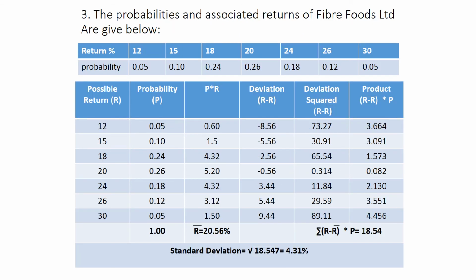So students, we have the next question. The probabilities and associated returns of Fiber Foods Limited are given below. This is very similar to the previous question. Returns are given in the form of percentage. Probability is given, and as for the previous slide, I have prepared one single table and I have calculated everything, and just work out this problem in the similar way what I have done, students. You will be able to understand it better.